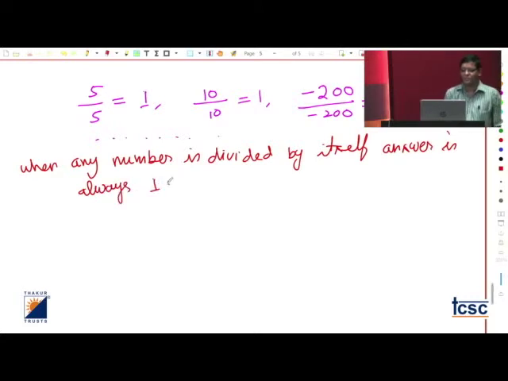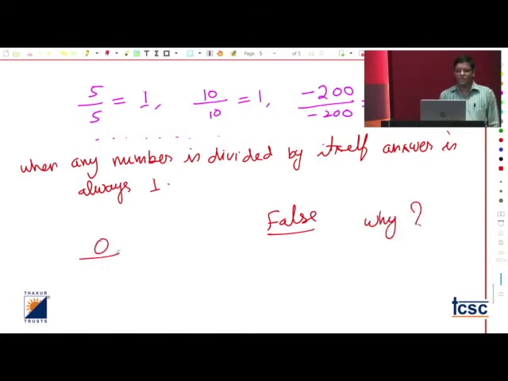Is it true or false? What I did here is write some numbers and divide those numbers by themselves, and I am getting the answer 1. So when any number is divided by itself, the answer is 1. Is it a statement? Remember that this is false. And the question arises, why?